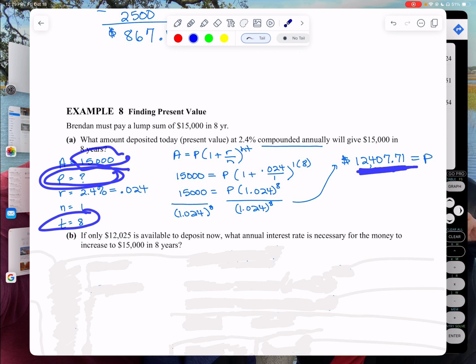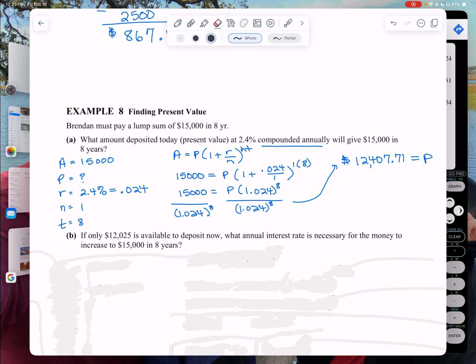Well, what if you don't have that now? You got close, but I don't have it. So I'm going to want to deposit this, which is available to deposit now. What interest rate do I need for the money to increase to this? In other words, I realize I'm not going to have the money I need in 8 years. I need to find another bank and find a better interest rate. So once again, we are compounding annually.